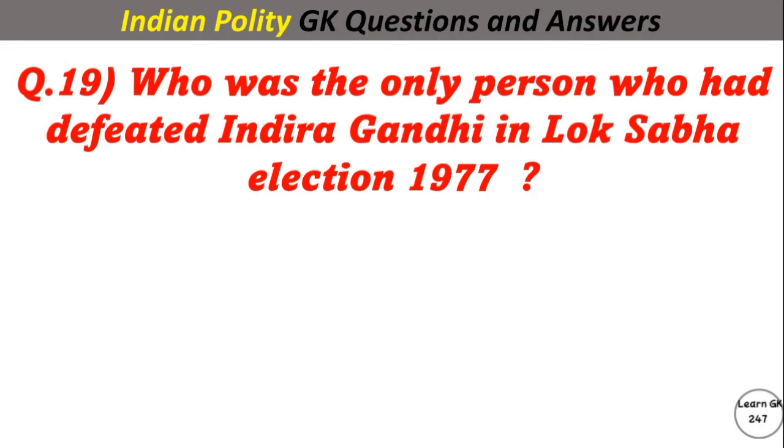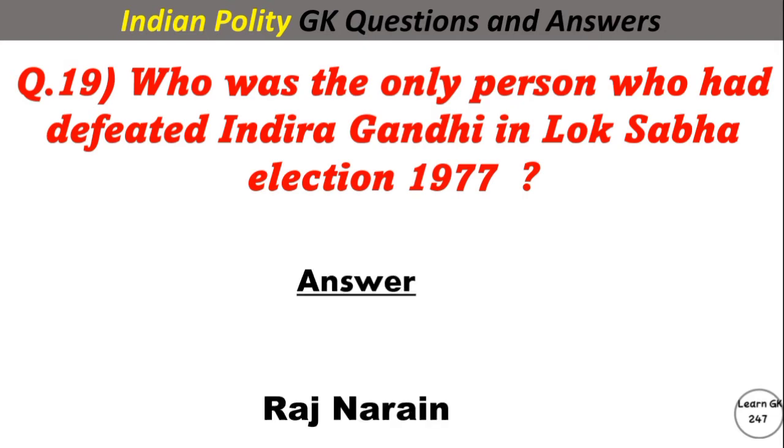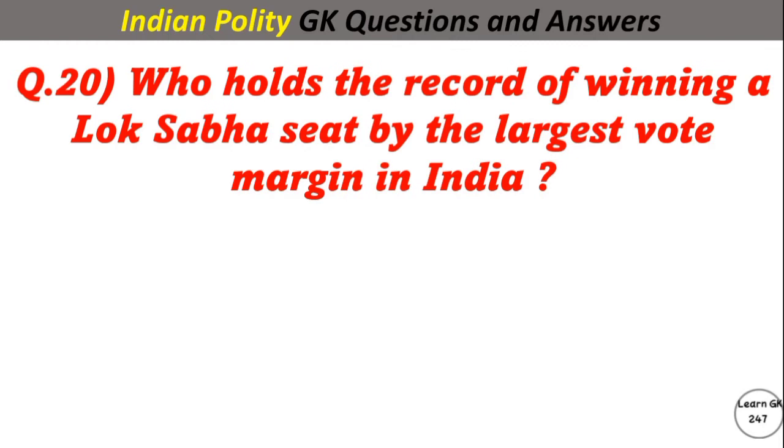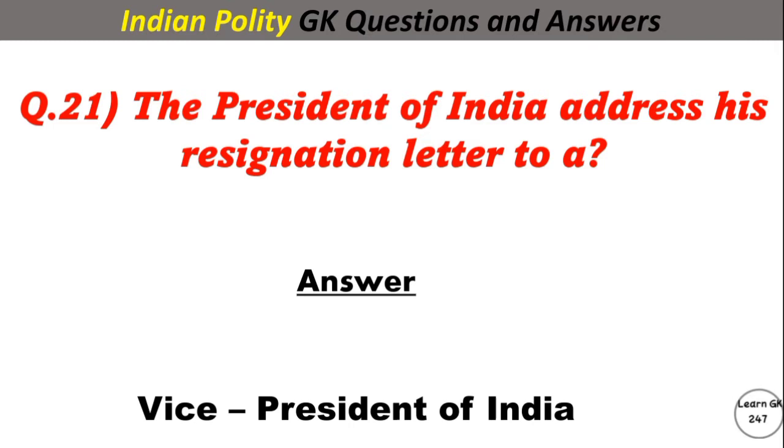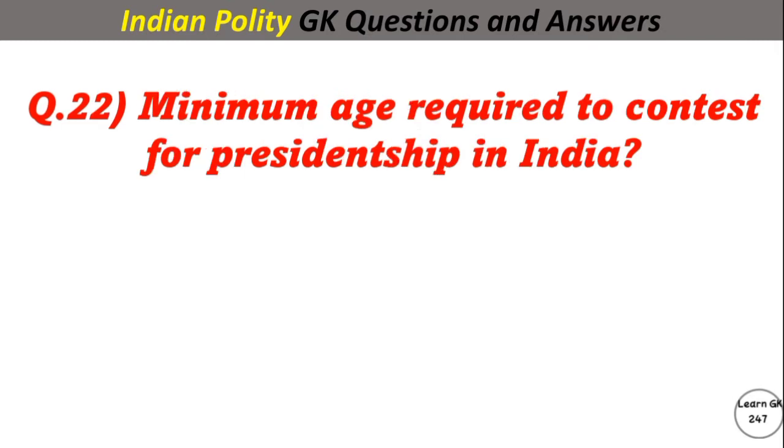Who was the only person who had defeated Indira Gandhi in Lok Sabha election 1977? Answer. Raj Narayan. Who holds the record of winning a Lok Sabha seat by the largest vote margin in India? Answer. Anil Basu. The President of India addresses his resignation letter to? Answer. Vice President of India. Minimum age required to contest for presidency in India? Answer. 35 years.